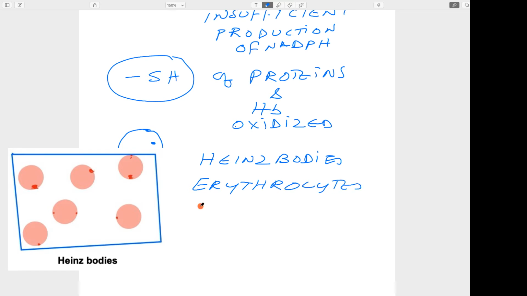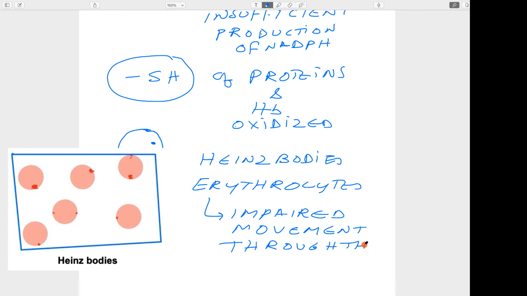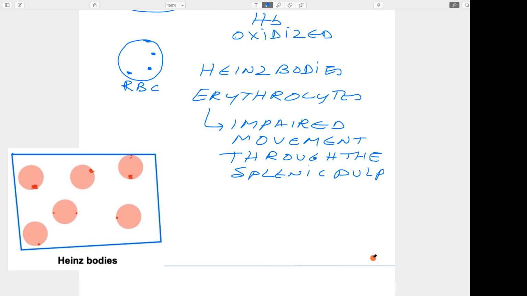Then once Heinz bodies form in the RBC, the erythrocytes with the Heinz bodies have impaired movement. Movement through the splenic pulp will not be smooth. When movement is not smooth through the splenic pulp, it leads to other consequences.